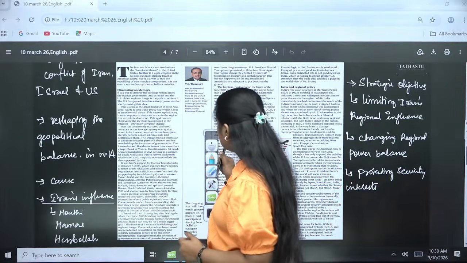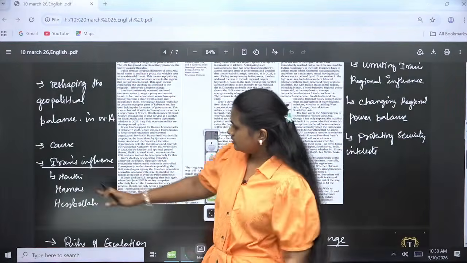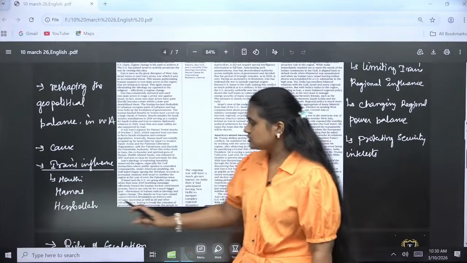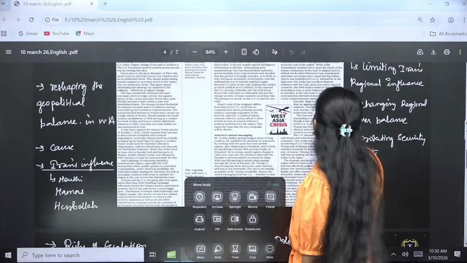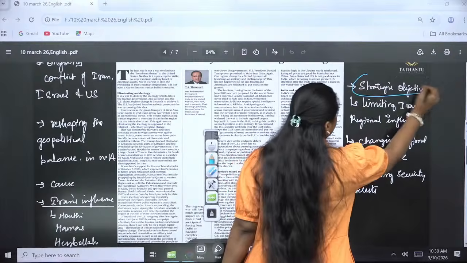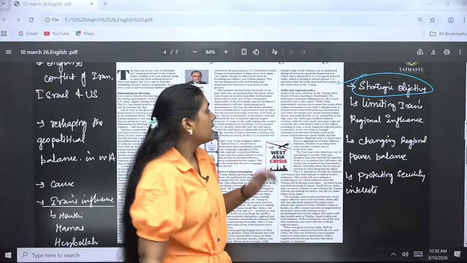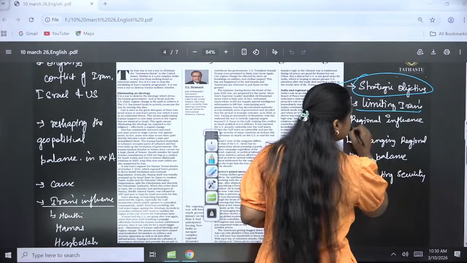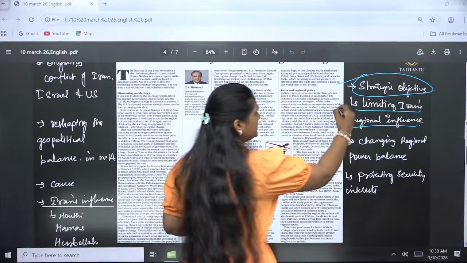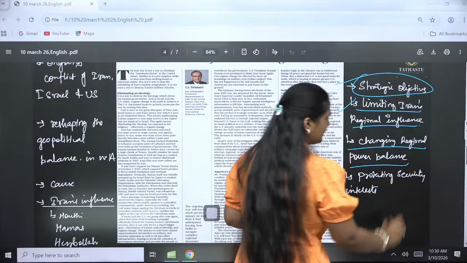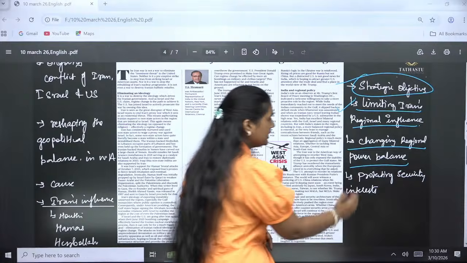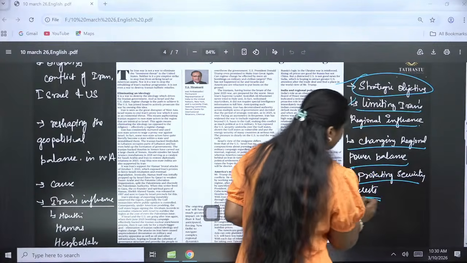Then comes to Iran's influence that we have talked about. Why is Israel having an issue with Iran's influence? Because they have influence with these non-state actors, right? Okay. Moving on. So now coming to the crux of it, the strategic objectives of this war: first is limiting Iran's regional influence, which we talked about, that is the only power against Israel and US. Second thing is about changing the regional power balance, where we will be having a favorable condition for US and Israel.